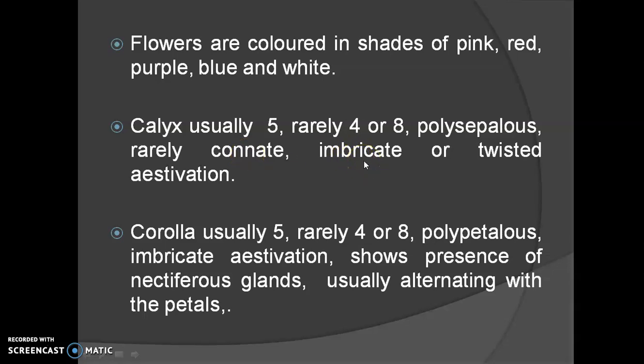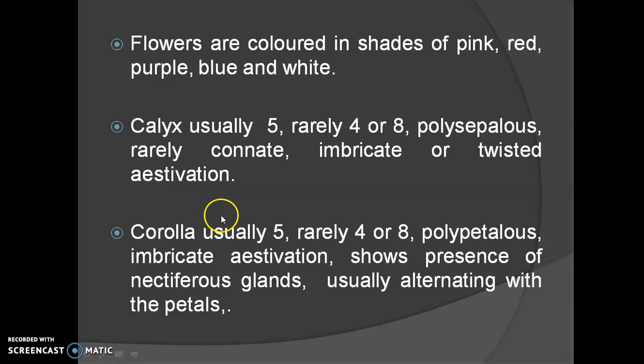They show presence of imbricate aestivation. Imbricate aestivation means one whorl is completely inside, second whorl is completely outside, and the remaining 3 are alternate with each other. In some of the species they also show presence of twisted aestivation.